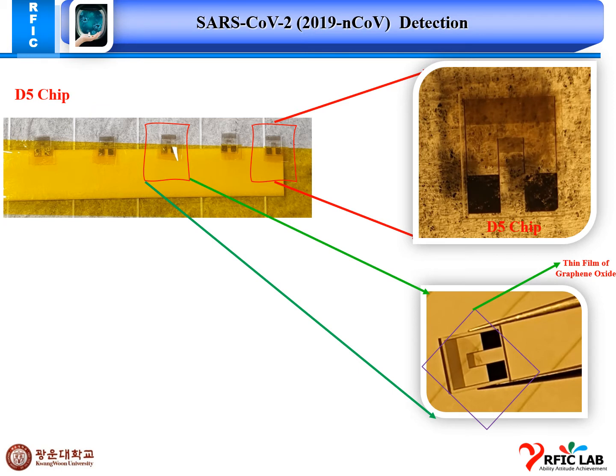Basically we are following the D5 chip here. Here we can see the D5 chip in a large view. We can see this is a thin film of graphene oxide, as in this picture. The thin film is on both electrodes in an equally distributed manner. So I prepared different chips for this process.